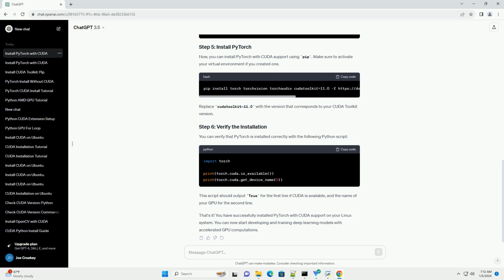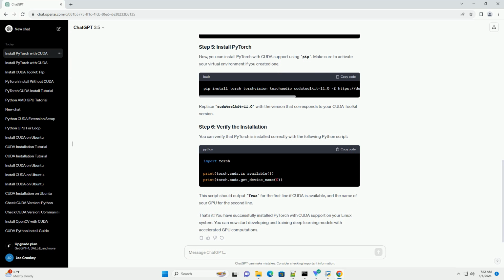Download and install cuDNN, the CUDA Deep Neural Network Library, from the NVIDIA website, https://developer.nvidia.com/cudnn. It's good practice to create a virtual environment to isolate your PyTorch installation. You can use virtualenv or conda for this purpose.